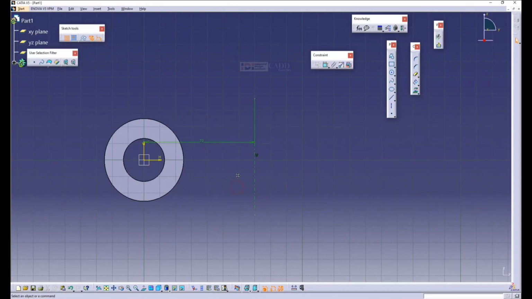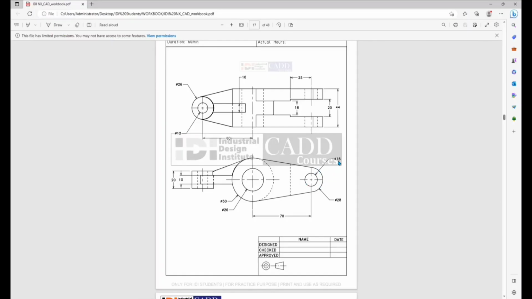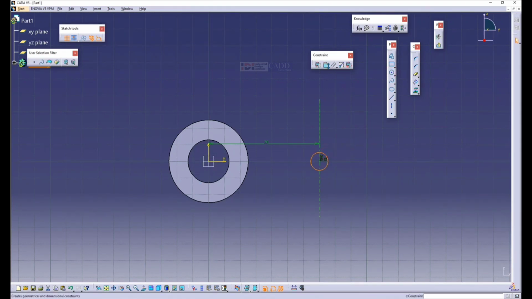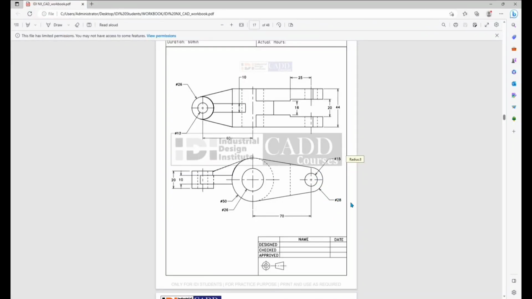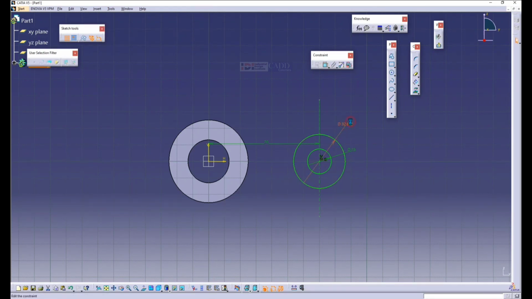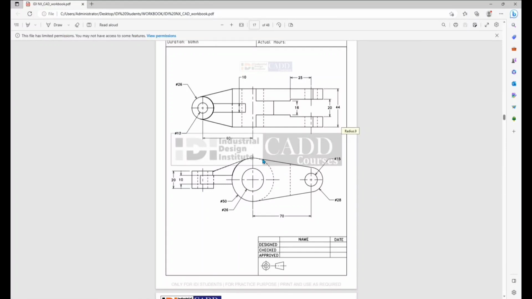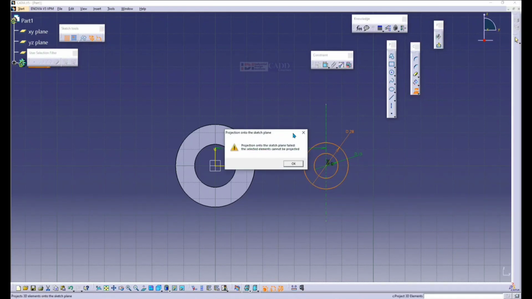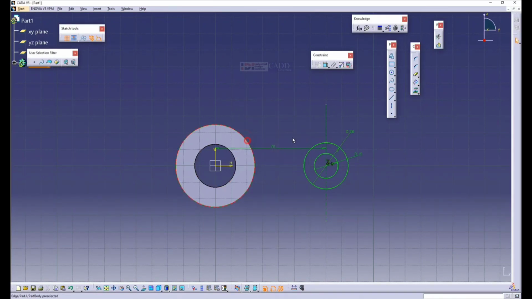Now I create a circle in the center which is nothing but 15 in diameter, and a diameter of 28. So you can see a tangential line. Now before the tangential line I need a projection of a circle. So I'll select this circle and project this. Under operation you can see a tool called Project 3D Element. I'll project, and the color will be yellow.